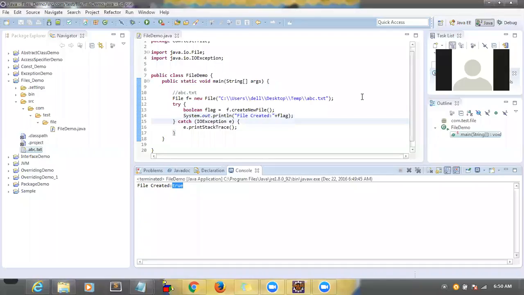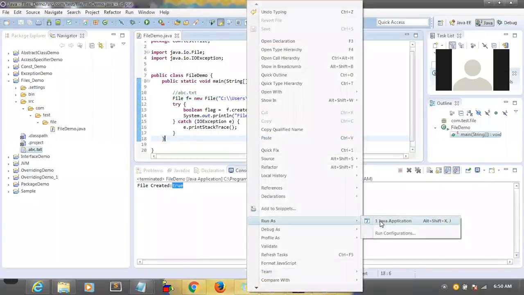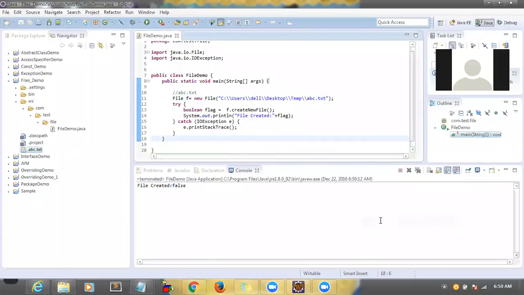Correct? Right. So if you try to run the code again, it's going to give you false, right? Yes. Now if I run it, it will give false. Why? Because the file is already there. So the system doesn't want to create a duplicate file. Yes. Correct. So this is clear, right? Okay. Now we will see one more example.